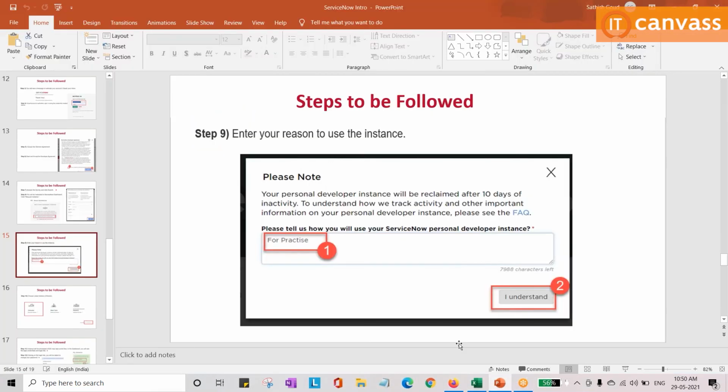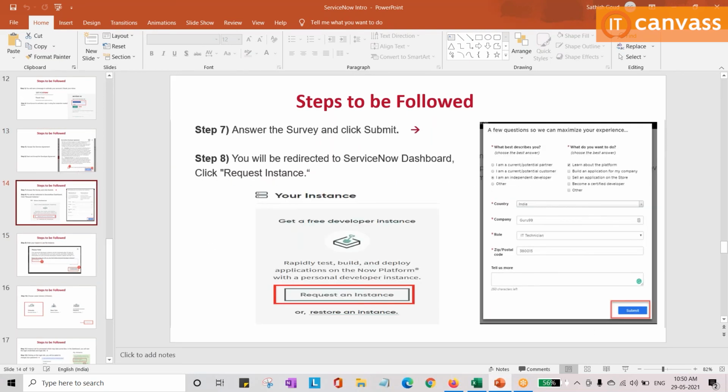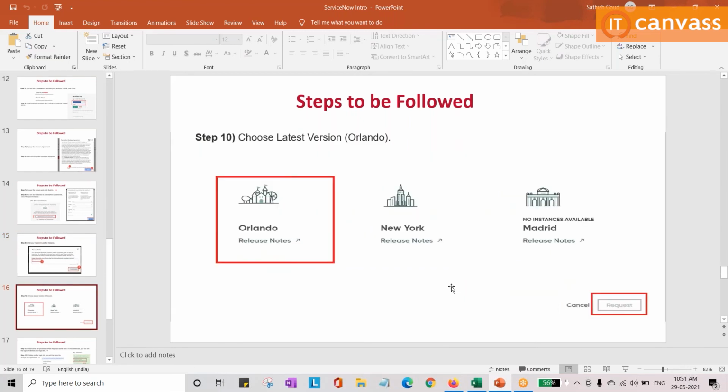I will show you. After giving these details, you need to click on request an instance. This button might have changed in the latest versions, but just click on this one. After that, it will ask you to provide some information; just say you are doing this for practice sessions, and click on I understand. After that, it will show you a page where you can get the application. Just understand why you are doing this. If you are doing it for learning purposes, take the latest version.